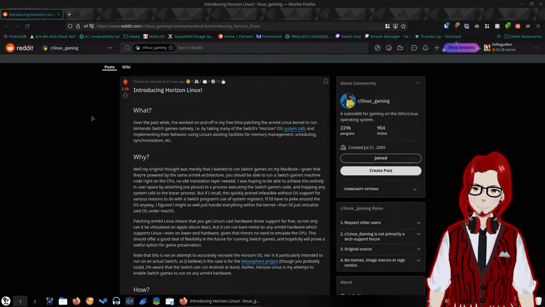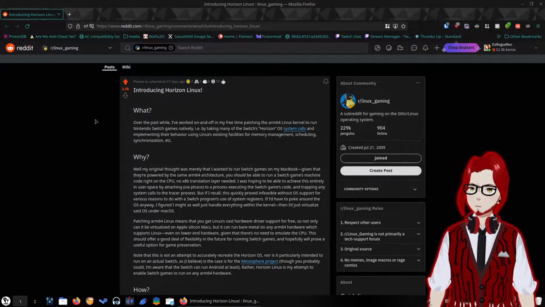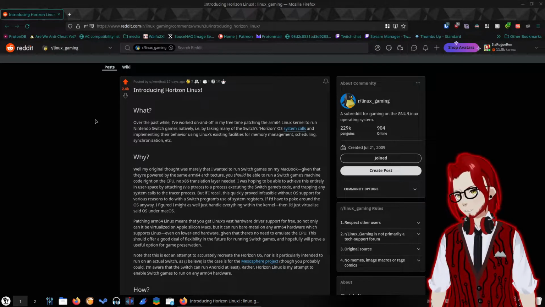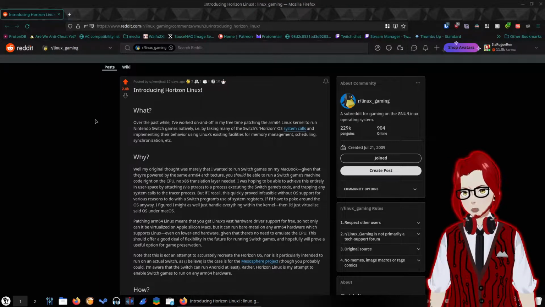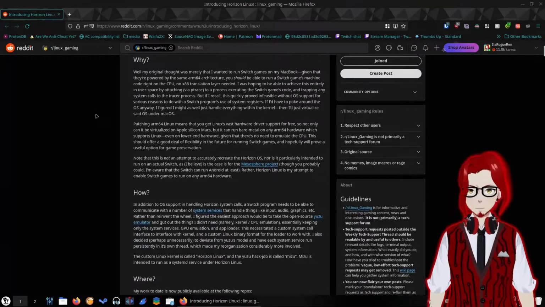Introducing Horizon Linux. What? Over the past while, I've worked on and off in my free time, patching the ARM64 Linux kernel to run Nintendo Switch games natively. Oh, okay, so they're also helping out with the ARM systems for Linux kernel. That's super cool, actually. For example, by taking many of the Switch's Horizon OS system calls and implementing their behavior using Linux's existing facilities for memory management, scheduling, synchronization, etc. That is an interesting way to go about that. That's actually really cool.